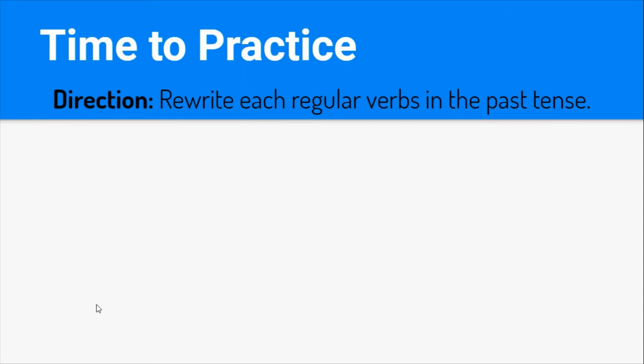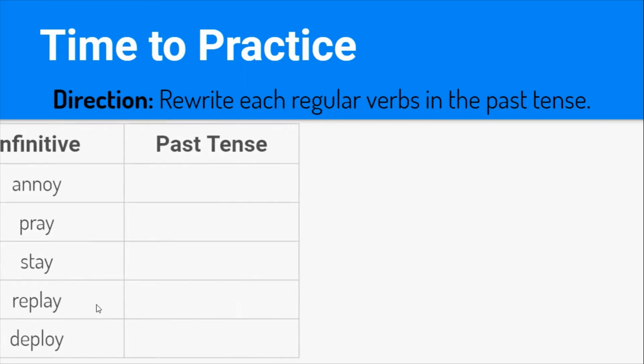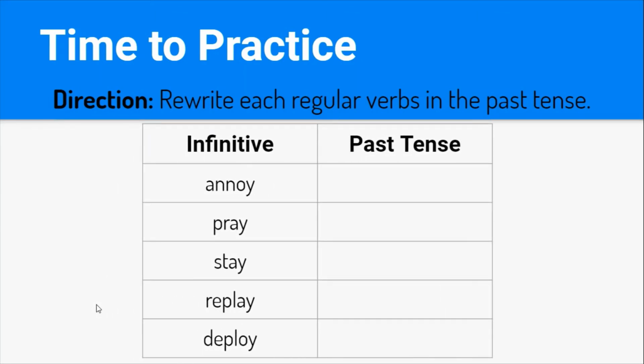Always good to practice. So we're going to rewrite each of these regular verbs into the past tense. So we have the word annoy. What do we have right in front of the Y? That's right, we have the vowel O. So what are we going to do in order to form the past tense of the verb annoy? We're just going to add ed. That's right. Now we have annoyed.